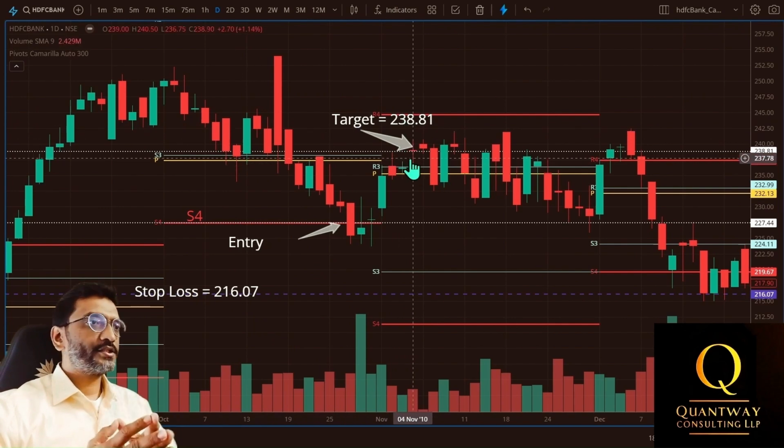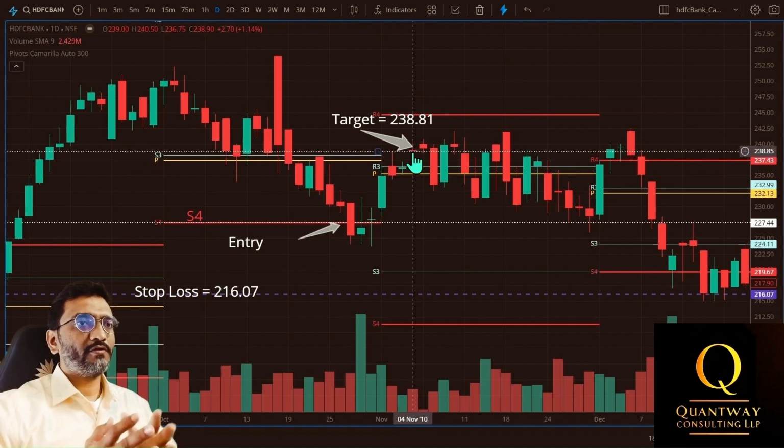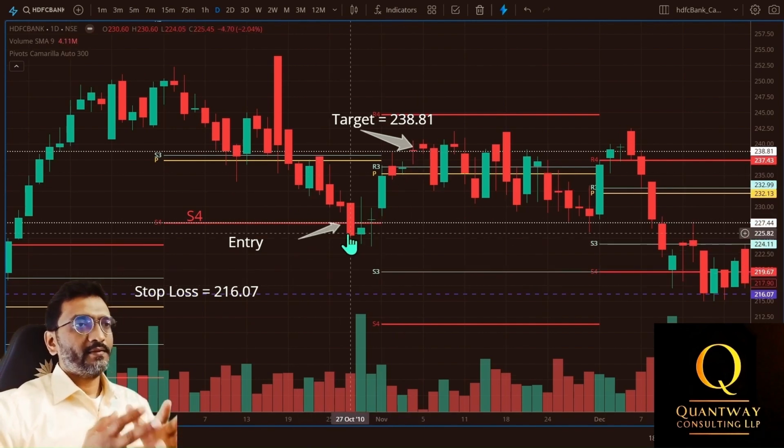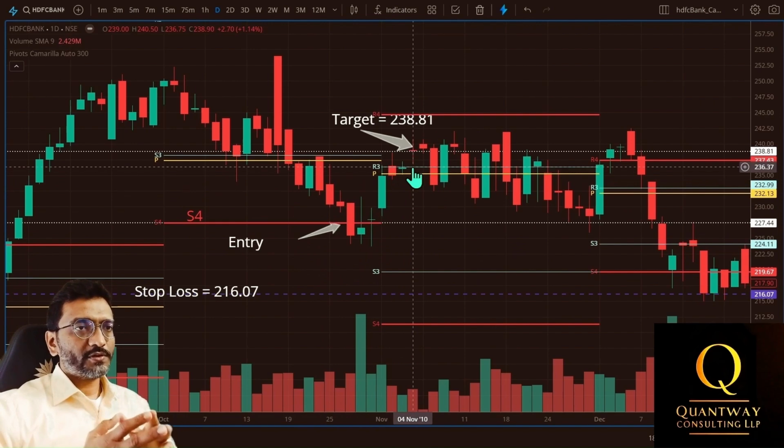By examining the charts of HDFC Bank, we observe that the target level of 238.81 was surpassed on November 4, 2010. Since the stop loss was not triggered before this date, the fixed gain column, which records the profit or loss booked by the trading bot, is set at 5% for this trade.